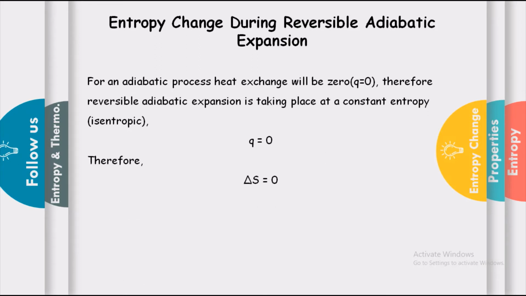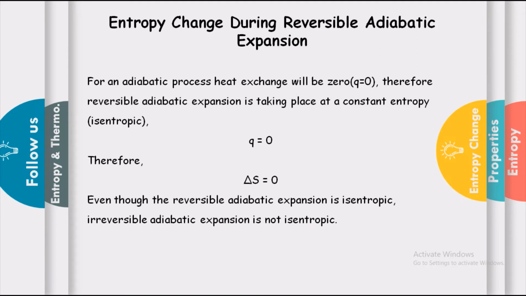Mathematically, Q is equal to 0, therefore delta S becomes 0. Even though reversible adiabatic expansion is isentropic, irreversible adiabatic expansion is not isentropic. So this point we need to note down. So this delta S is not equal to 0.